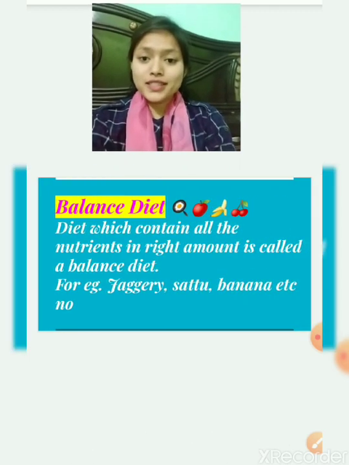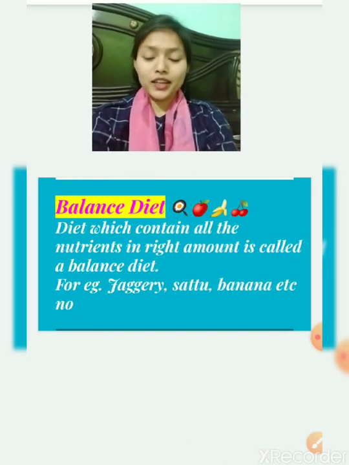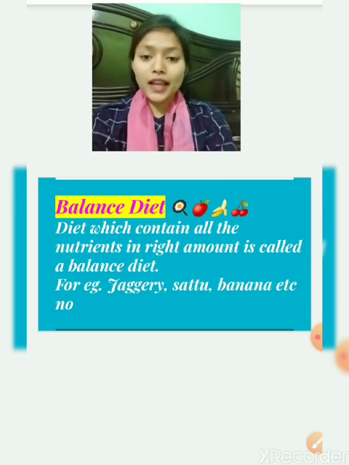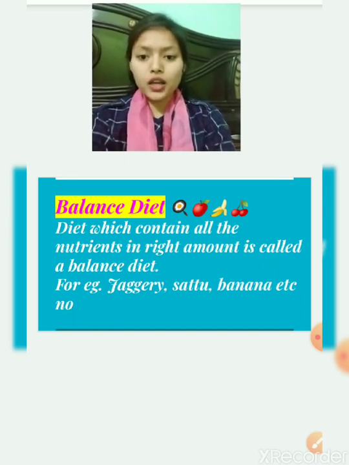Now we will study about balanced diet. What is a balanced diet? A diet which contains all types of nutrients in a fixed amount, or we can say balanced amount. The right amount is called a balanced diet. Examples of balanced diet are jaggery, sattu, banana, etc.